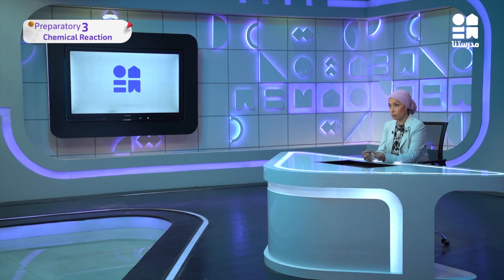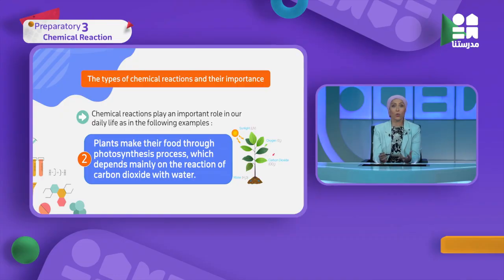Let's think of something which is very important for the plant. We took it, all of us, in early primary, which is the photosynthesis process, the main process by which the plant makes its own food. And actually, all of you know, as you see here in the figure, that the plant takes carbon dioxide from the air and takes water from the soil.